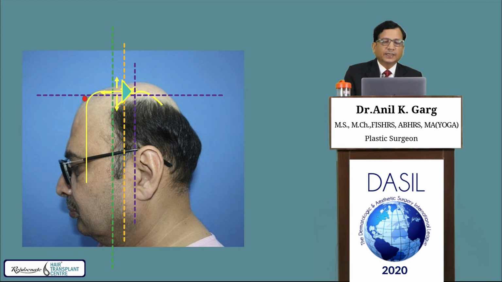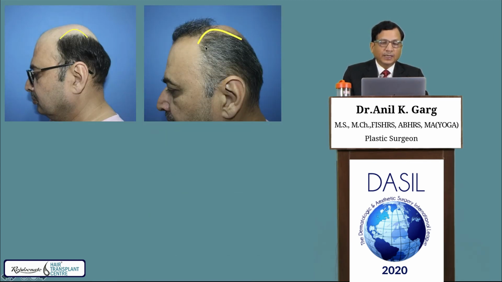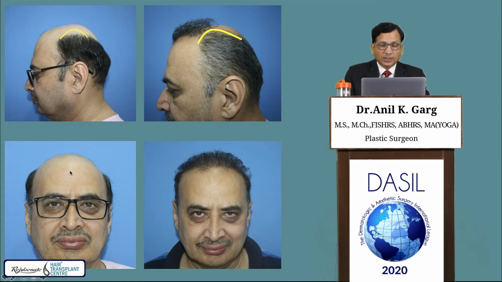And another criterion is a line passing from the lateral canthus, going up and back and meeting the existing or recreated parietal hump. So that's what has been done in this case. We created the parietal hump here, and we could take limited, around 1800 grafts from that area. He was put on medical treatment, so you can see a good number of hairs still. And then we did one more transplant and he looks good. He looks so happy that he removed his specs and started using contact lenses.